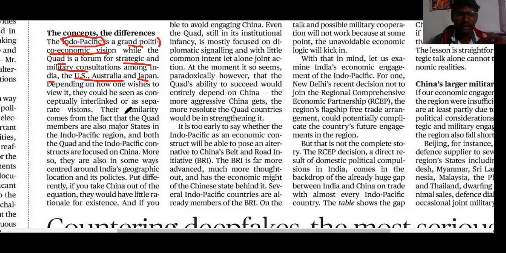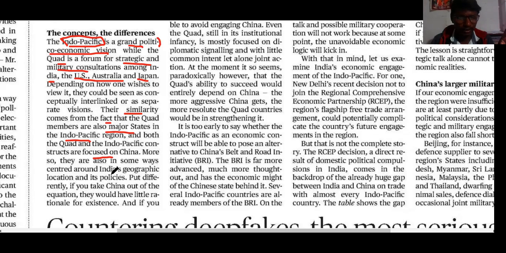For example, coming to the similarities between the Quad and the Indo-Pacific, first of all, all Quad members are major states in the Indo-Pacific. That means in the Indo-Pacific region, all Quad members, for example India, US, Japan and Australia, are major states in the Indo-Pacific region. Both the Quad and Indo-Pacific constructs focus on China. Both these 2 groups are formed focusing on China, which is a similarity.